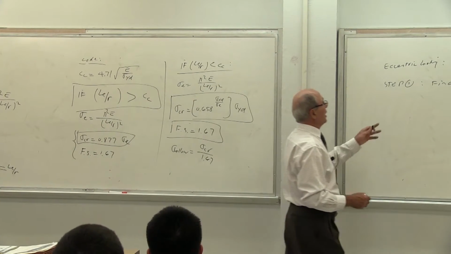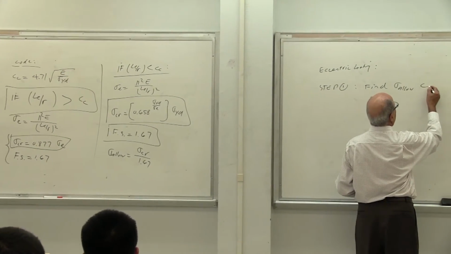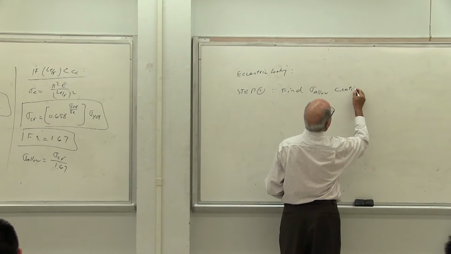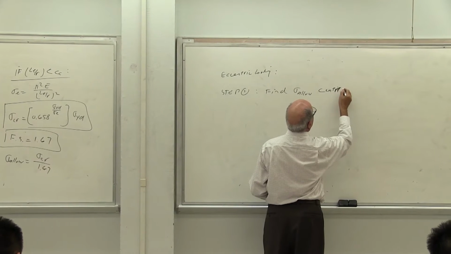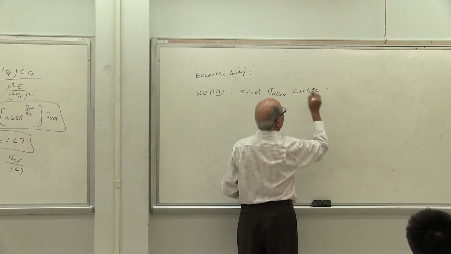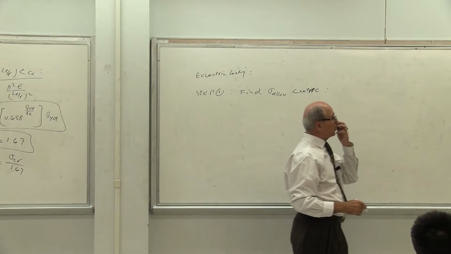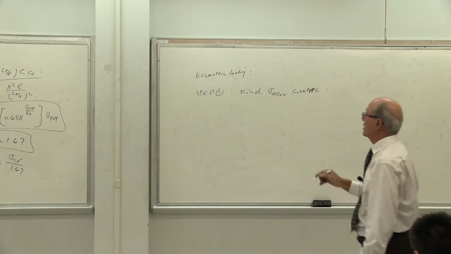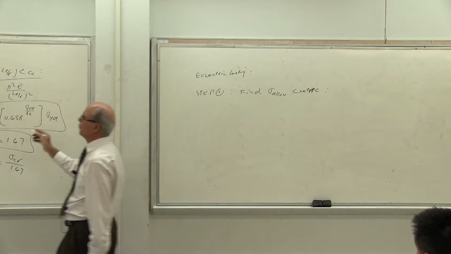Here, find sigma allowable centric. So it doesn't matter whether the load is eccentric or not. You just put the load at the center of the column first. Is that correct? And then calculate. In other words, you have to go through this first.